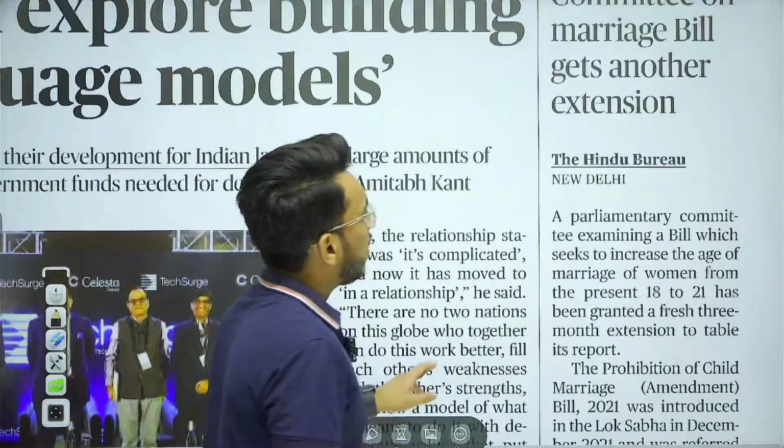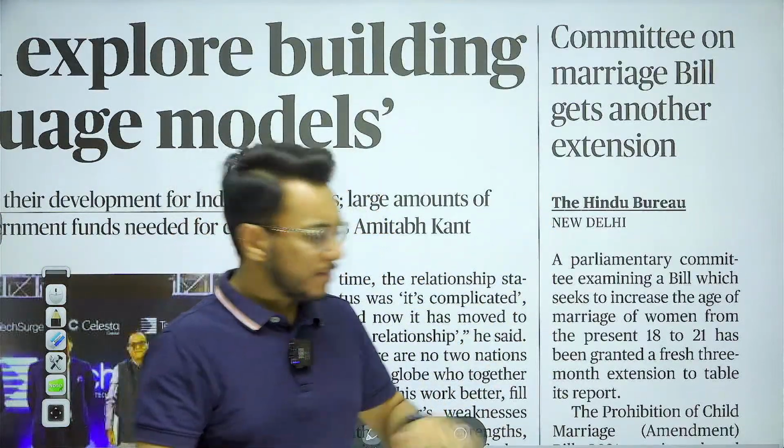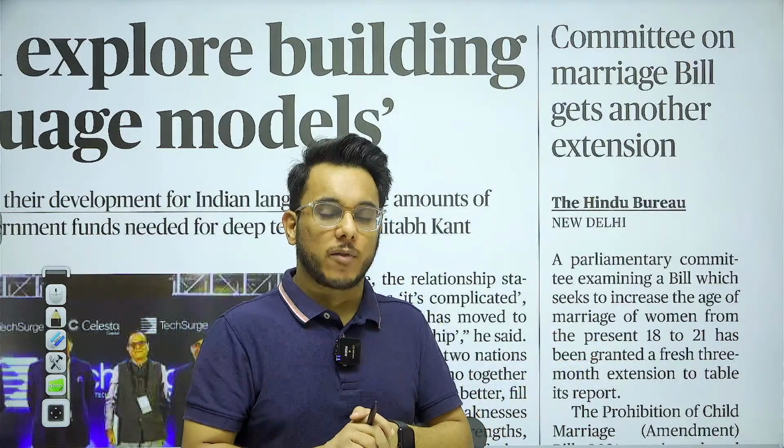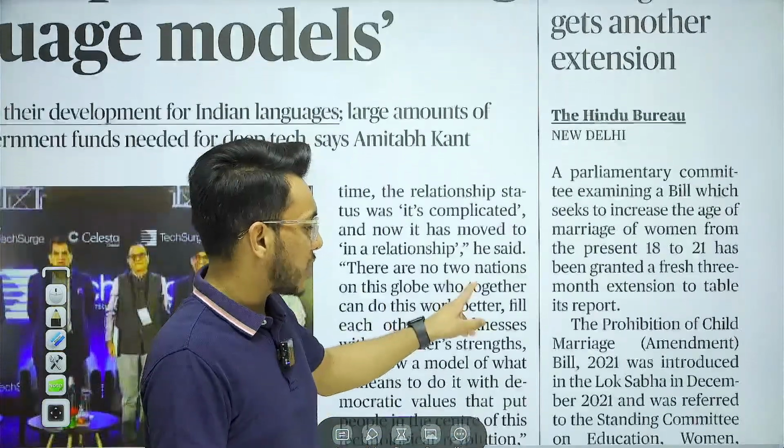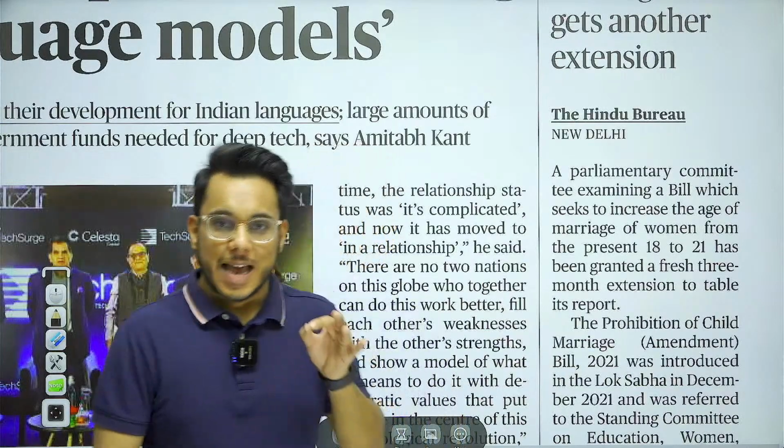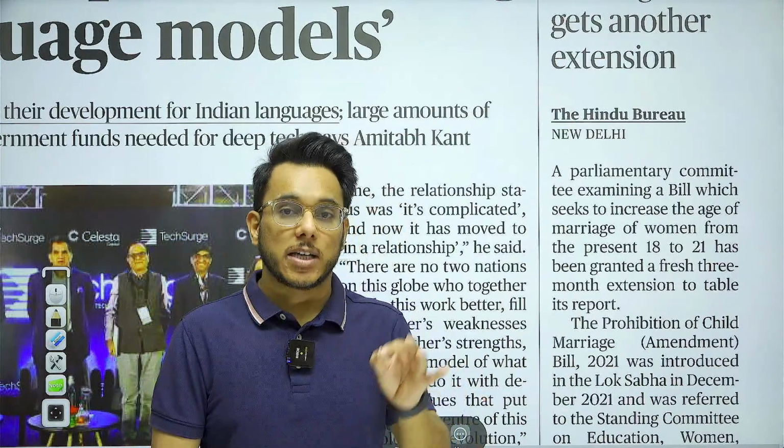Okay, committee on marriage gets another extension. Right now, no need to go into this article, but let me explain some background information. When we talk about the minimum age for marriage, we have a law, the Prohibition of Child Marriage Act, 2006. As per this Act, the minimum age for marriage for women, girls, is 18 years, and for boys it is 21 years.